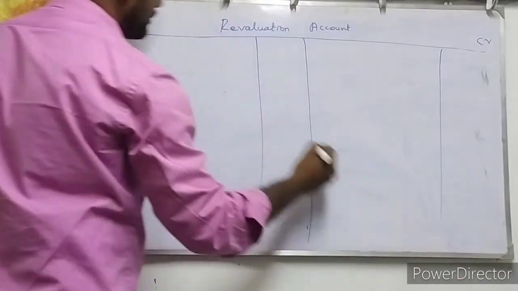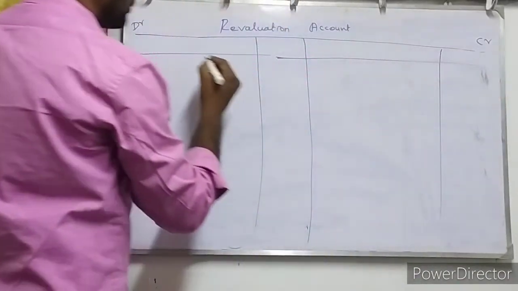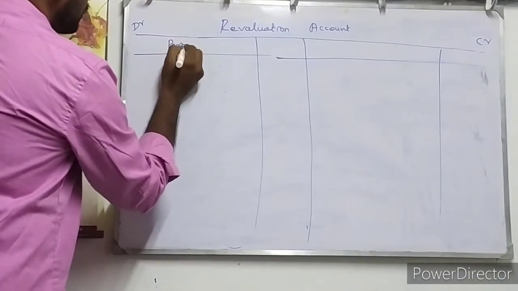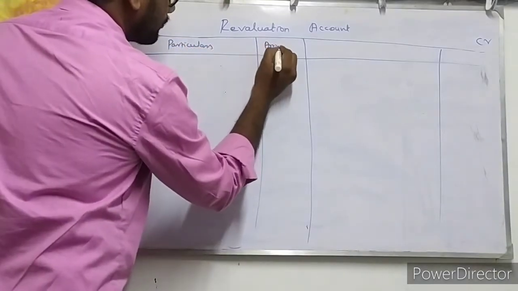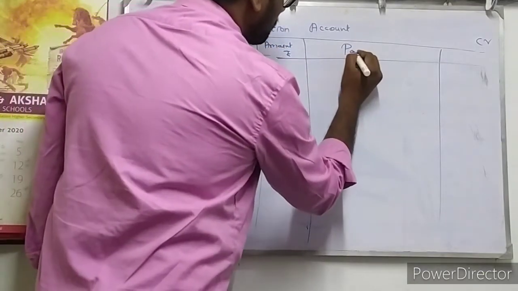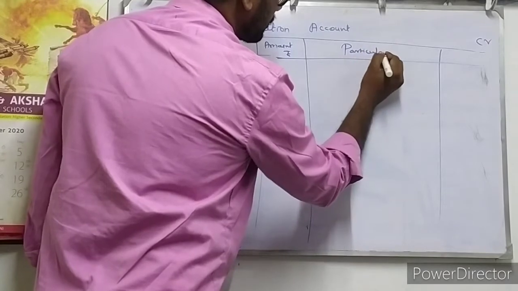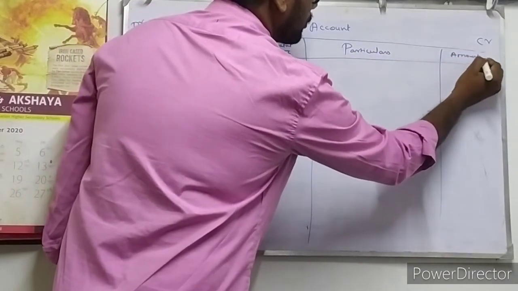In the amount columns, it is particulars, amount in rupees, on each side.